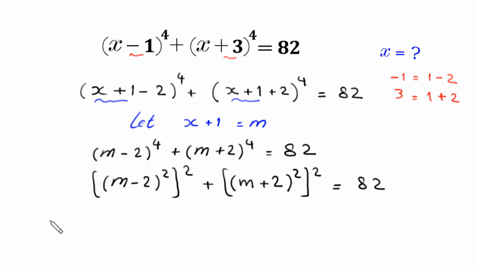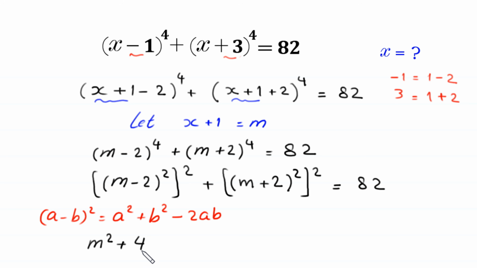Now by using this algebraic identity, (a − b)^2 = a^2 + b^2 − 2ab, this (m − 2)^2 will become m^2 + 2^2, or 4, minus 4m, the whole squared.